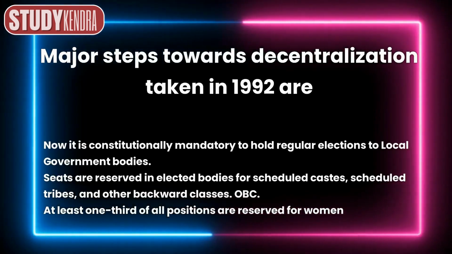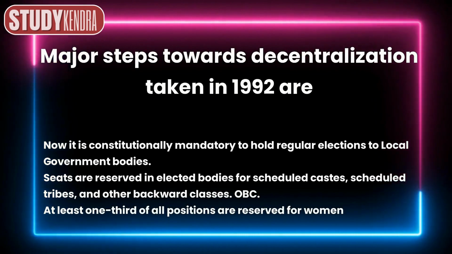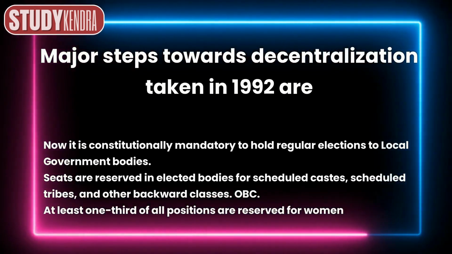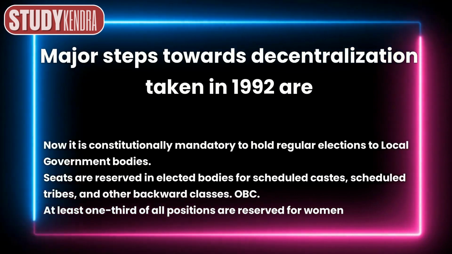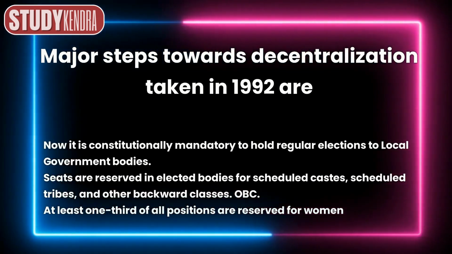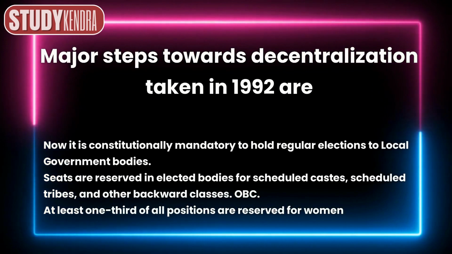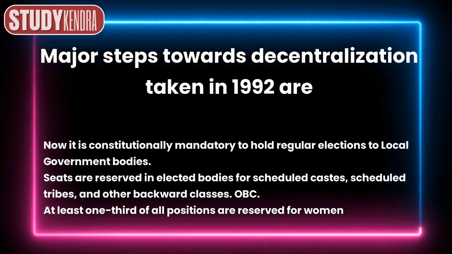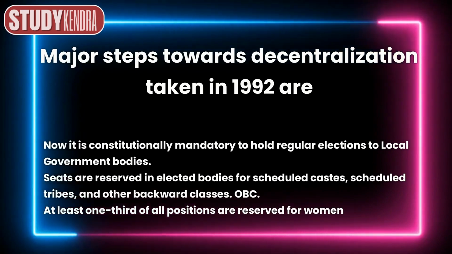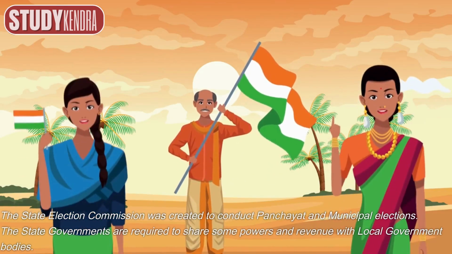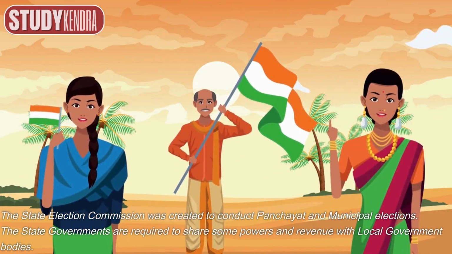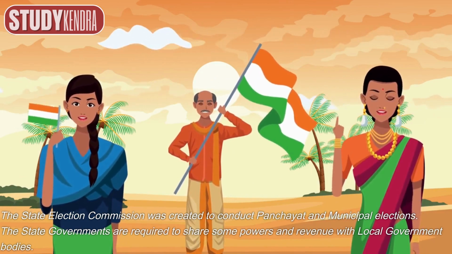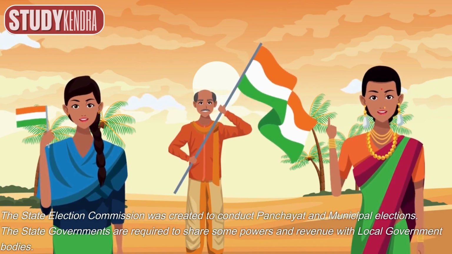Major steps towards decentralization taken in 1992 are, now it is constitutionally mandatory to hold regular elections to local government bodies. Seats are reserved in elected bodies for scheduled castes, scheduled tribes, and other backward classes, OBCs. At least 1/3 of all positions are reserved for women. The State Election Commission was created to conduct panchayat and municipal elections. The state governments are required to share some powers and revenue with local government bodies.